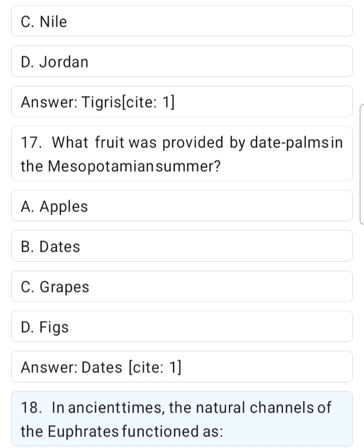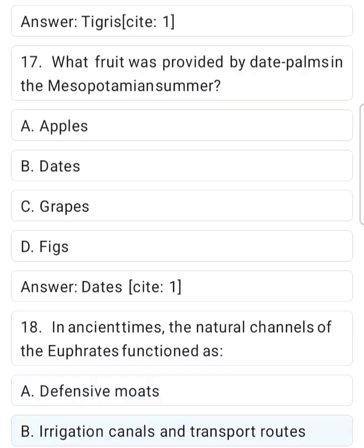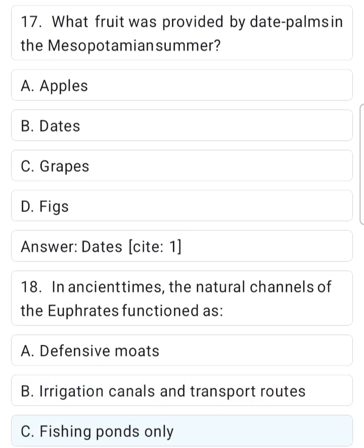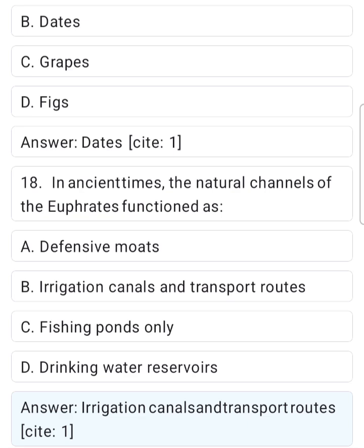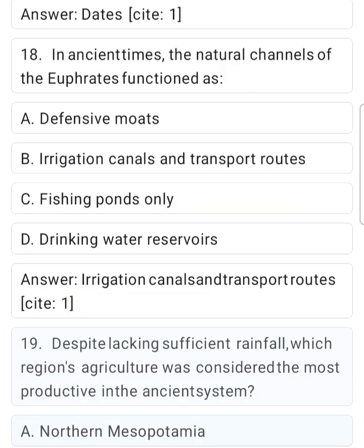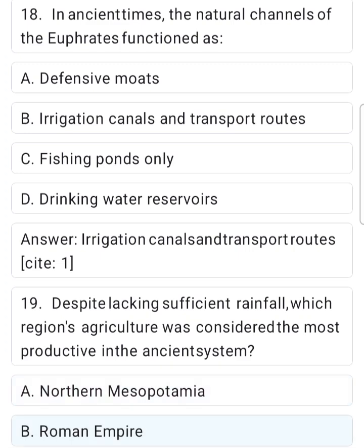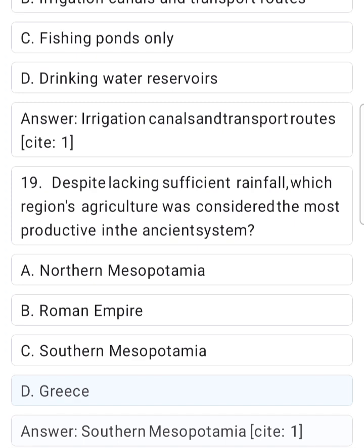18. In ancient times, the natural channels of the Euphrates functioned as A. Defensive moats. B. Irrigation canals and transport routes. C. Fishing ponds only. D. Drinking water reservoirs. Answer. Irrigation canals and transport routes. Site 1. 19. Despite lacking sufficient rainfall, which region's agriculture was considered the most productive in the ancient system? A. Northern Mesopotamia. B. Roman Empire. C. Southern Mesopotamia. D. Greece. Answer. Southern Mesopotamia. Site 1.